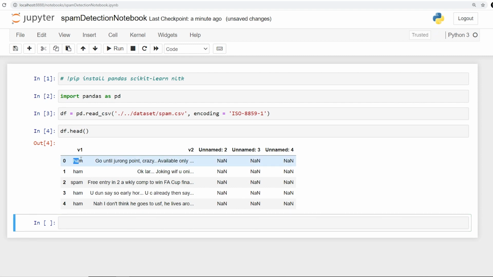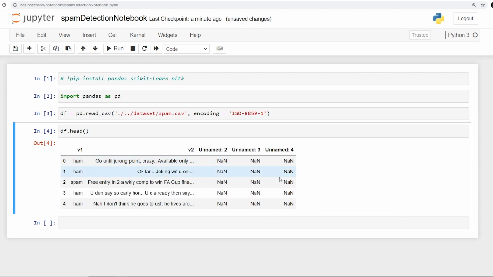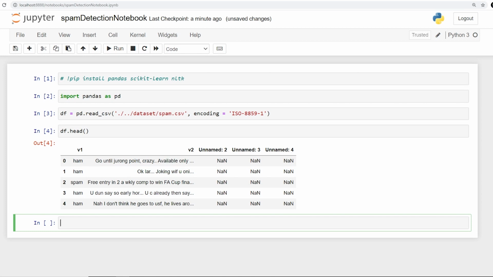So I have ham, and this is the data. This is my target class, and these are my features. These other columns are not required, so I can just get rid of these entirely, but this is the way it works.